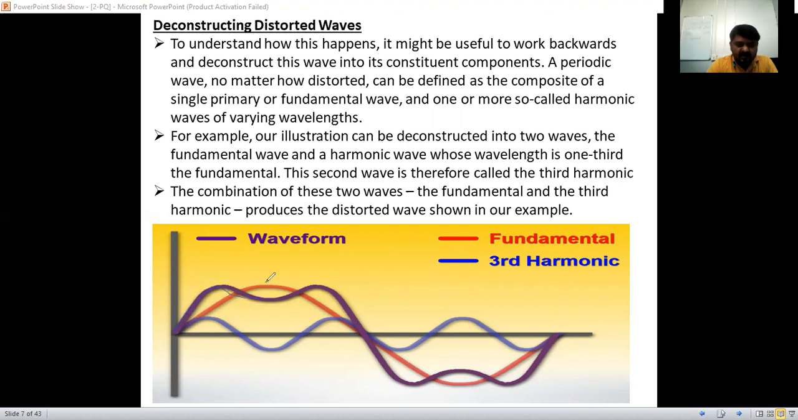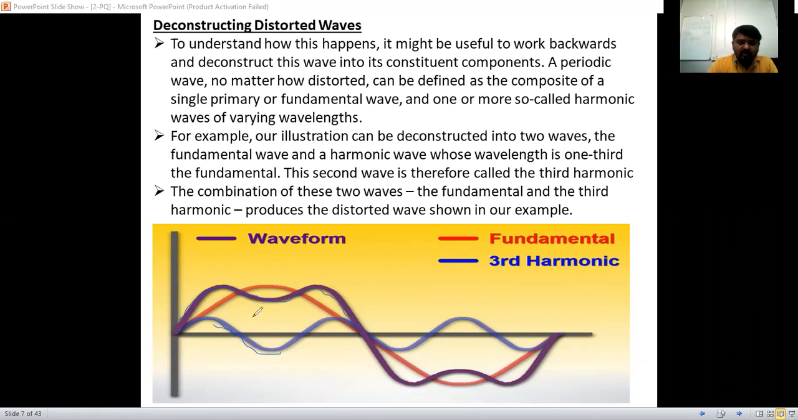See here, this is the distorted waveform. This red color is actually the periodic wave. From the periodic wave we have got the distorted waveform. How did we get that? It is because of the harmonics present here. At this point, the positive cycle of the harmonics is added, so it is increased. For the negative cycle of the harmonics, it goes down. Again it goes up here.